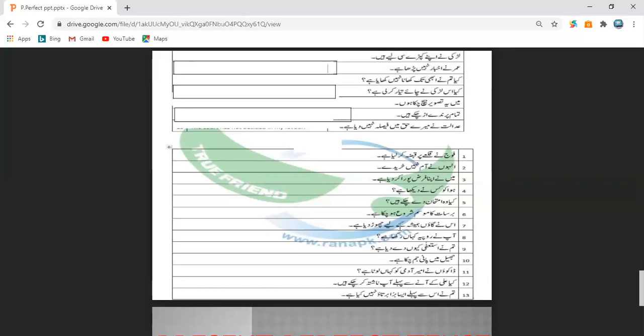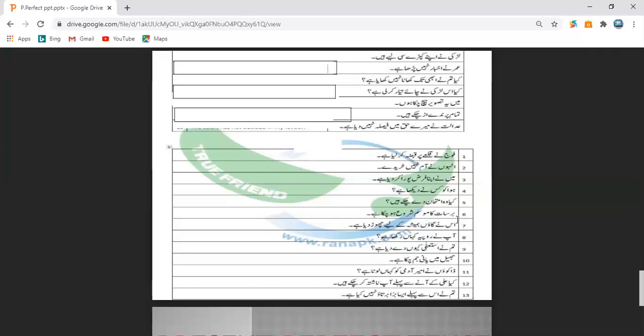We use the word for good. हमेशा के लिए we use for good. उसने गांव हमेशा के लिए छोड़ दिया है. He has left the village for good. Don't write forever, okay? The correct word will be for good.